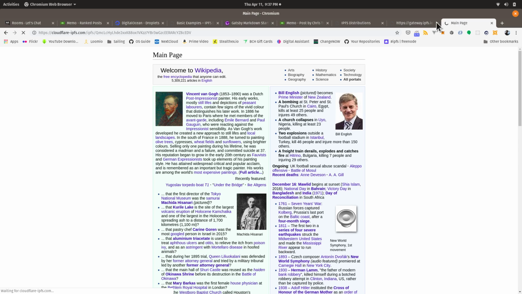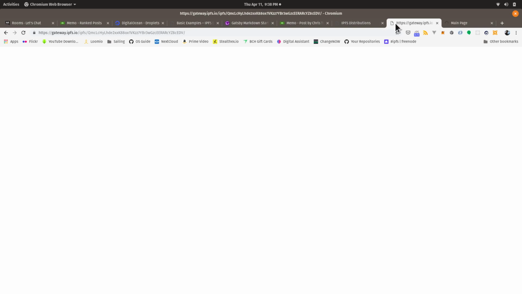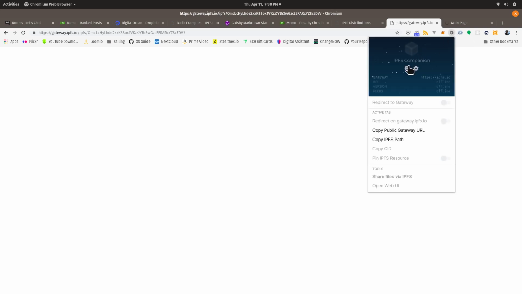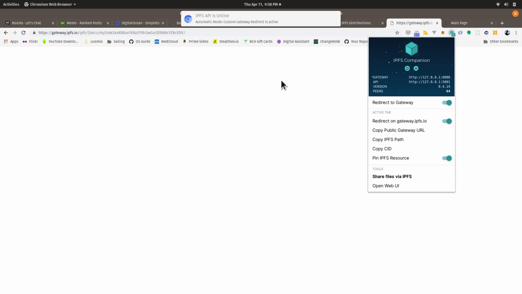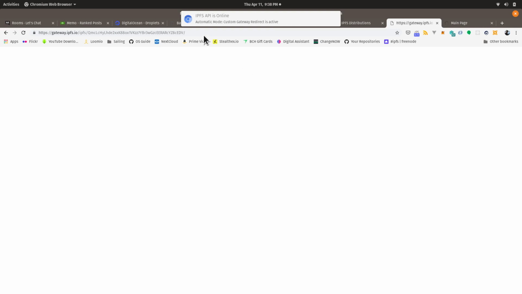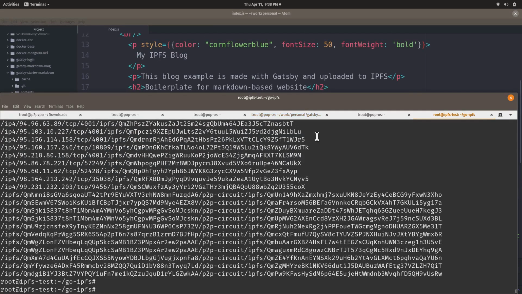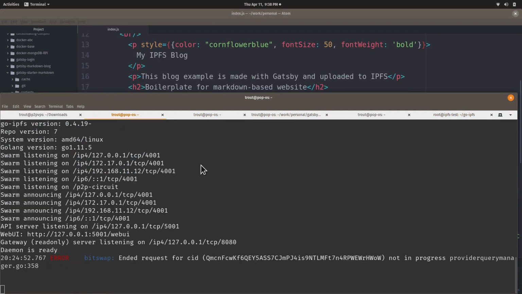And I was hoping that we might have half a chance of making this gateway thing work. But, yeah, that's a bummer. What I can do is turn on my little plugin here, and that's actually running an IPFS node directly in my browser. And it's smart enough to know that, hey, why get it from the gateway when I can just get it from myself? And of course, this live demo is not working.